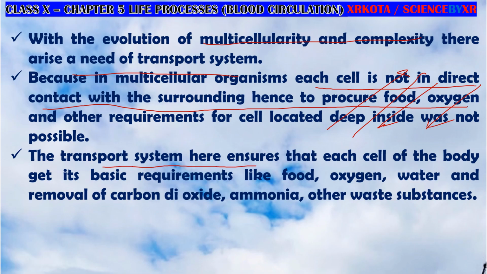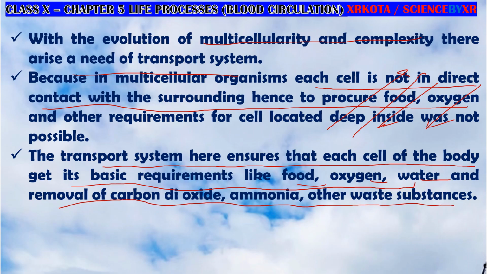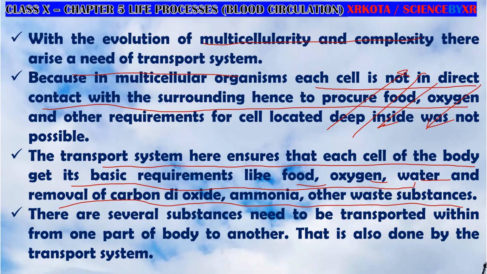The transport system ensures that each and every cell, whether found deep inside or on the surface, gets its requirements like food, oxygen, water, and removal of carbon dioxide, ammonia, and other substances. So these are the basic necessities which are transported by the transport system.